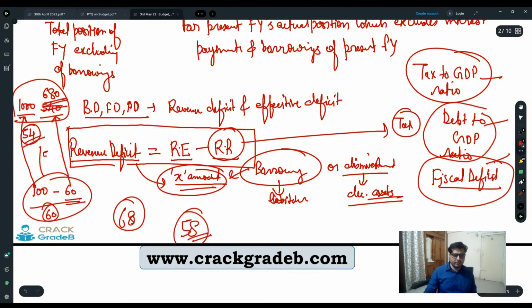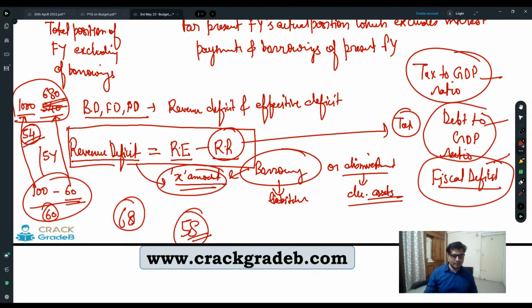Suppose that this is a 5 year duration. In the 5 years, the country's GDP rose from 100 to 1000. Can you tell me the percentage of growth of this country in the 5 years?